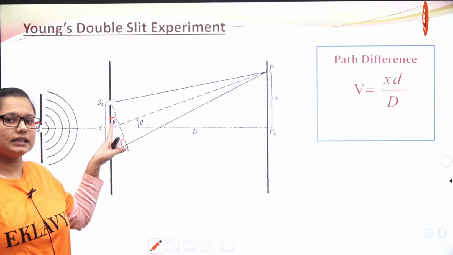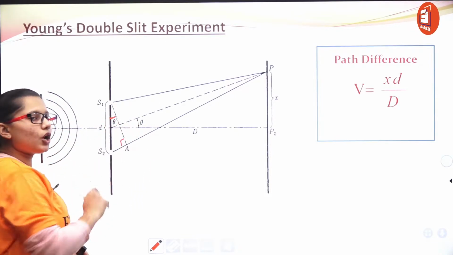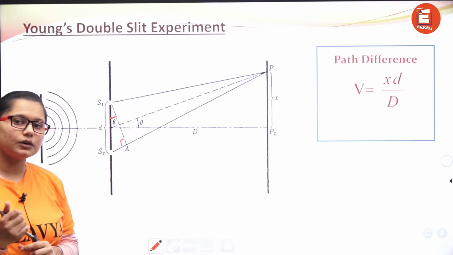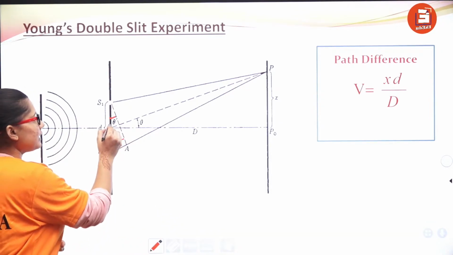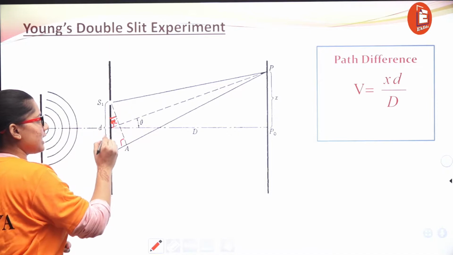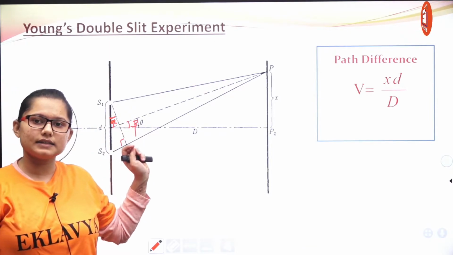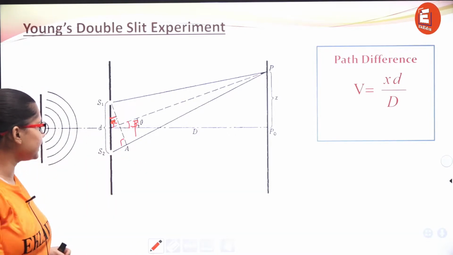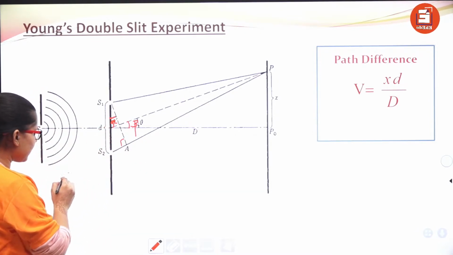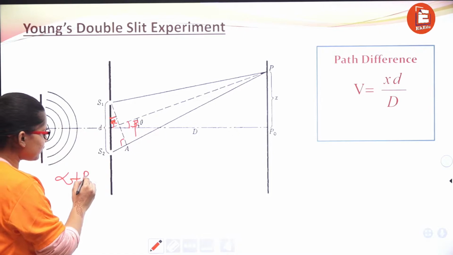This angle you can see as theta. So this will also be theta. How come it is theta now? See, let's say this angle we call alpha and this angle we call beta. Right now we are not saying that this angle is theta. We are saying that this angle is beta. So what is the condition? Alpha plus beta is equal to 90 degrees.